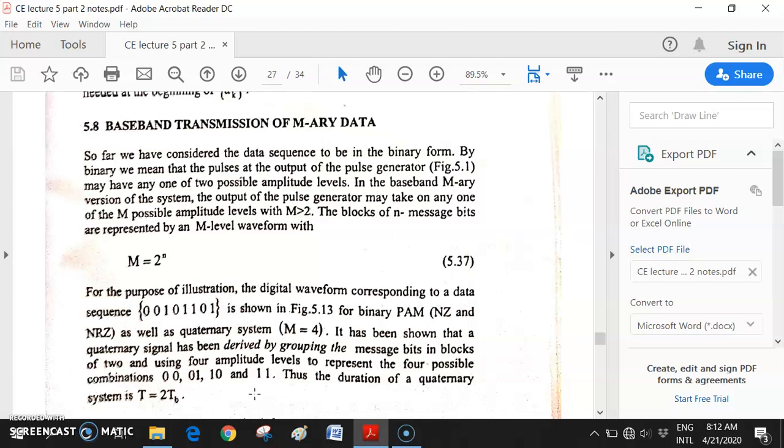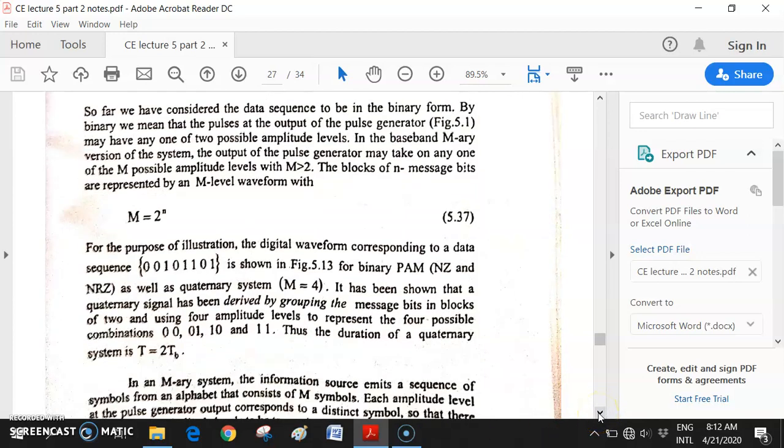So for 0 0, you have to generate a voltage level. For every one of the 4 states, you have to generate 4 different voltage levels of the PAM signal. Then that PAM signal will be transmitted. That is called channel encoding.